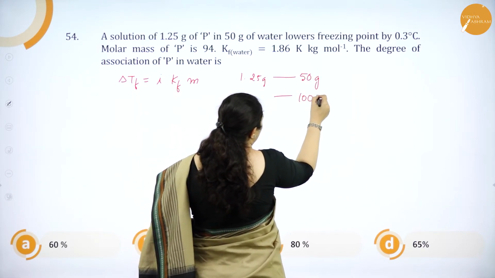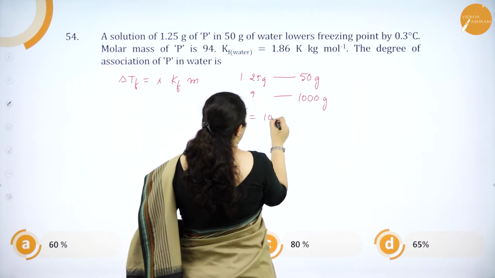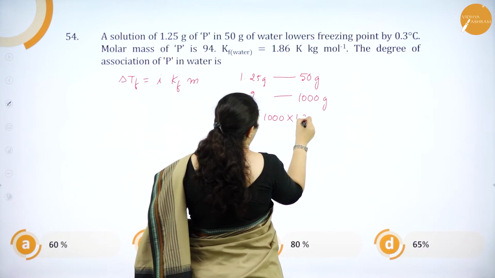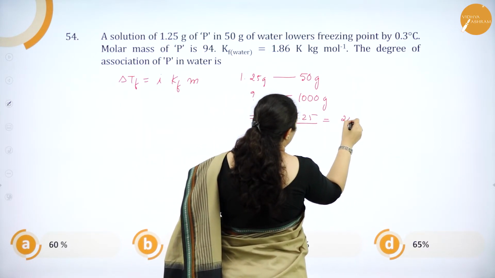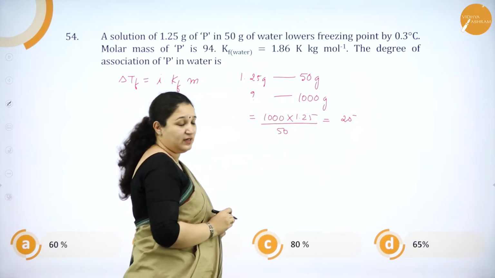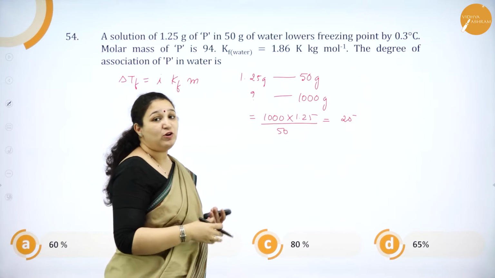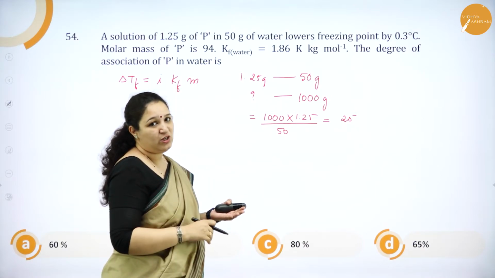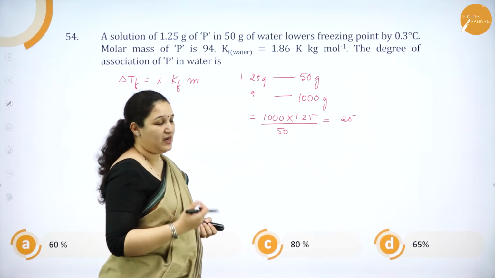So in 1000 grams of water, how many grams are there? That is 1000 into 1.25 divided by 50, which gives 25, isn't it? So 25 grams is present in 1000 grams. Number of moles is mass by molecular mass. Already this is 1 kg, 1000 grams is 1 kg, isn't it?